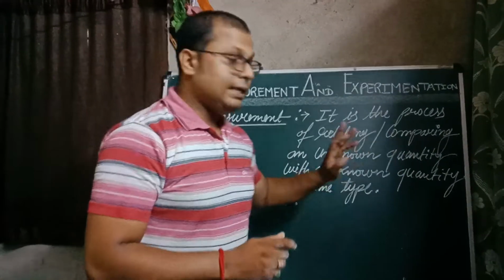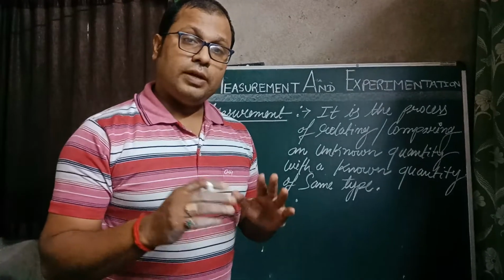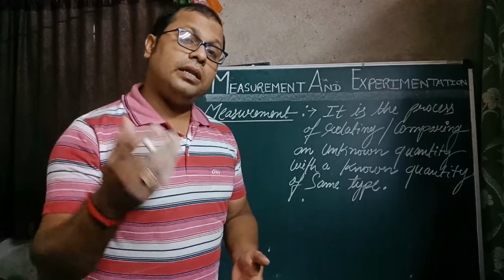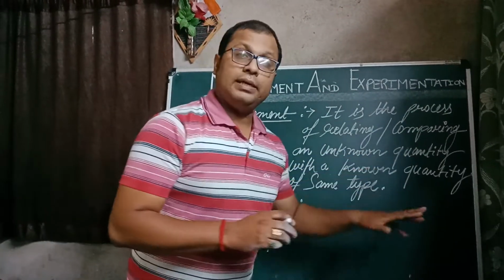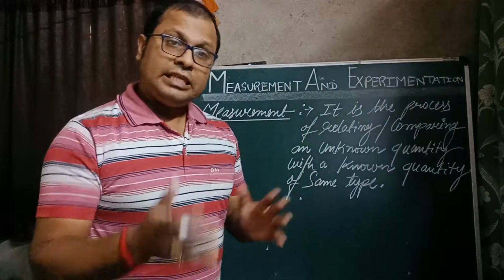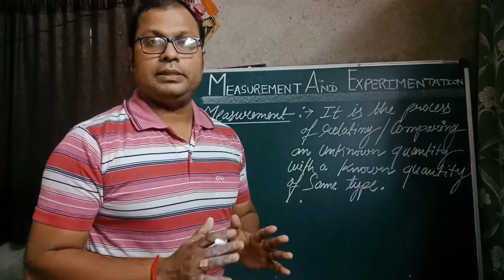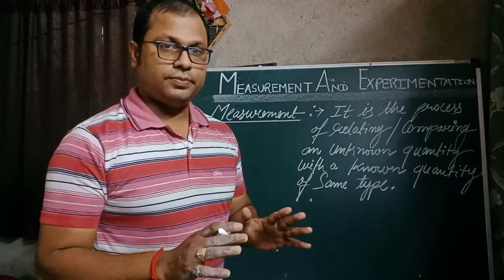And a known quantity means the quantity which we know. For example, a meter scale. With the help of the meter scale, if you are measuring the height of the door, it means you are relating an unknown quantity with a known quantity. And this particular process is known as measurement. Okay, students? I hope it is clear to you.